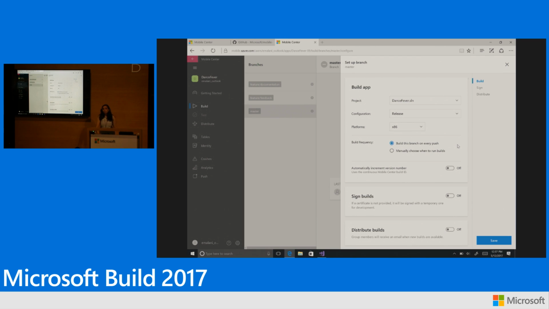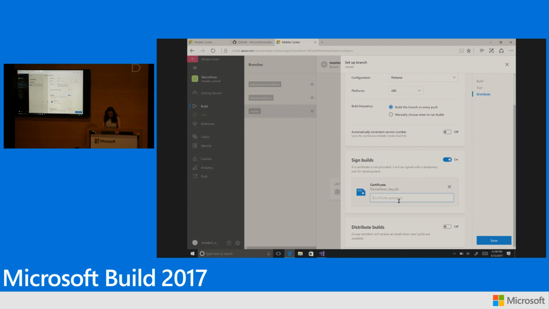You can choose the right platforms that you want to build your application in. Build frequency, whether you want to build your application every time a push happens, or you want to trigger it manually. How do you want to automatically increment the version number of your build, and even signing of builds. So let's go ahead, upload my signing certificate. Let me type in a password and hit save.